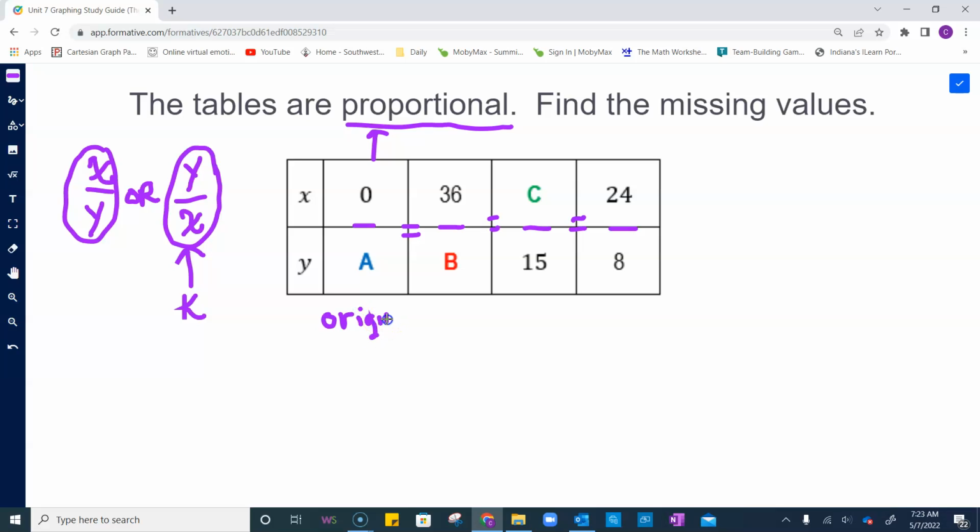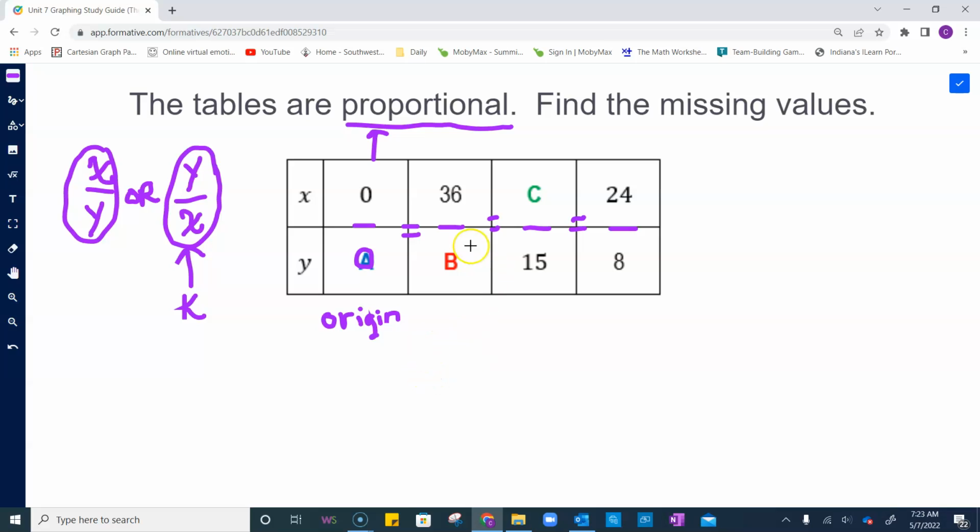So the only number that this would work for A is 0. That's your origin point. You'll never have 0 in the bottom for your y value again paired with another x value, and you'll never have your x 0 and your y something else, because if you do, it would not be a linear relationship. You'd have 2 points on the same x or 2 points on the same y. It's not going to work.